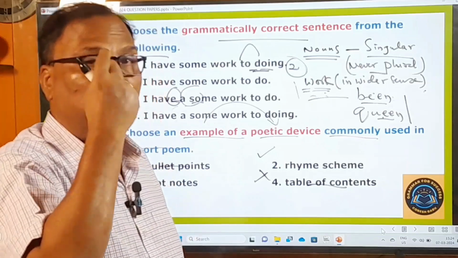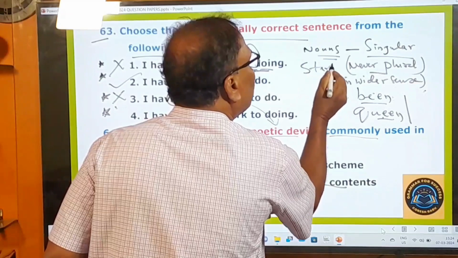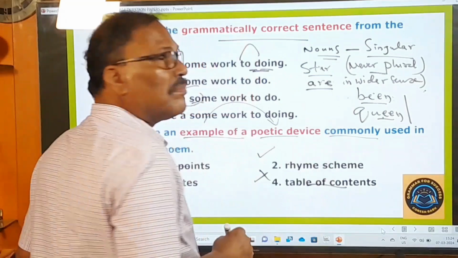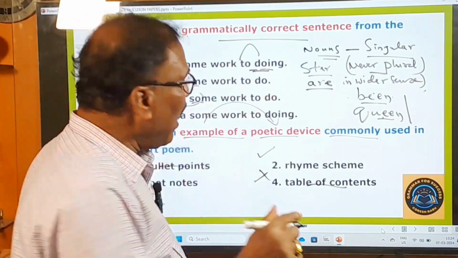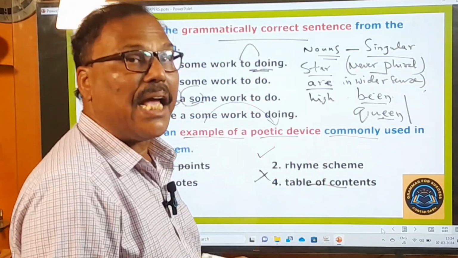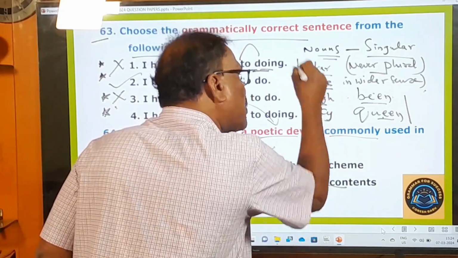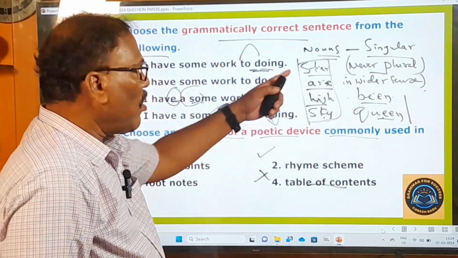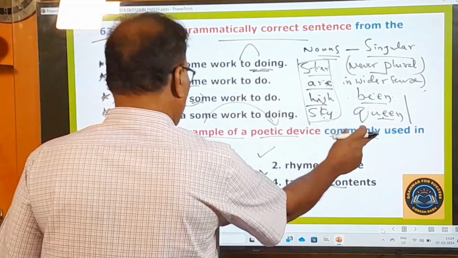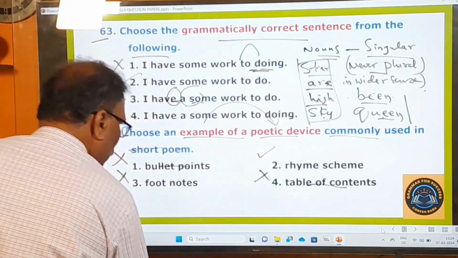In the same way, in the popular poem "Twinkle, twinkle, little star, how I wonder what you are. Up above the world so high, like a diamond in the sky." Star, are, high, sky. These are called the rhyming words. This is called the rhyme scheme. So rhyme scheme is the example of a poetic device commonly used in short poems. And now let's move on to other questions.